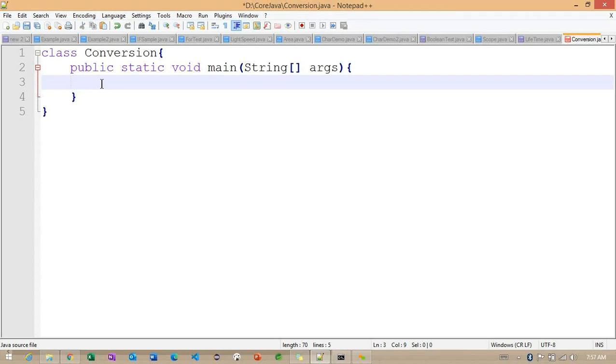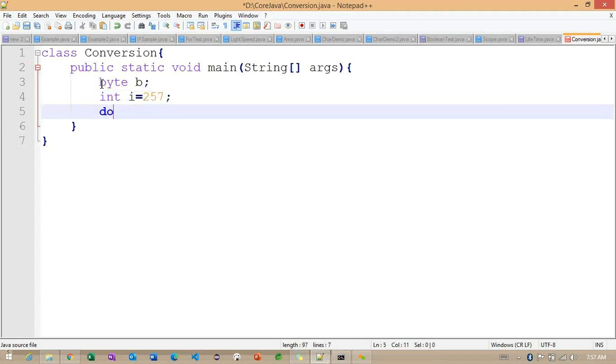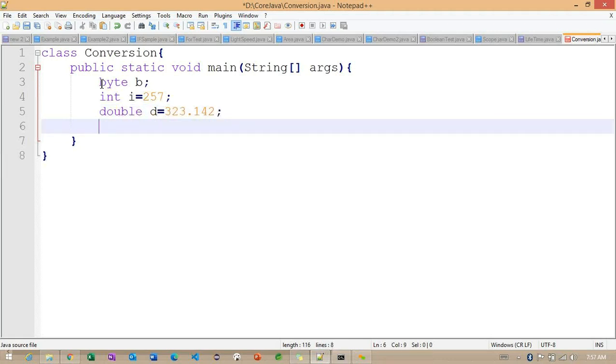So now what I'm going to write here. I want to provide one more example here. So observe, byte b and int i is equal to 257, double d is equal to, here I'm trying to check with decimal values, so this is the double data type value I'm having here, 323.142. So now first we'll check with int to byte. Later we can check with double to byte. Right.